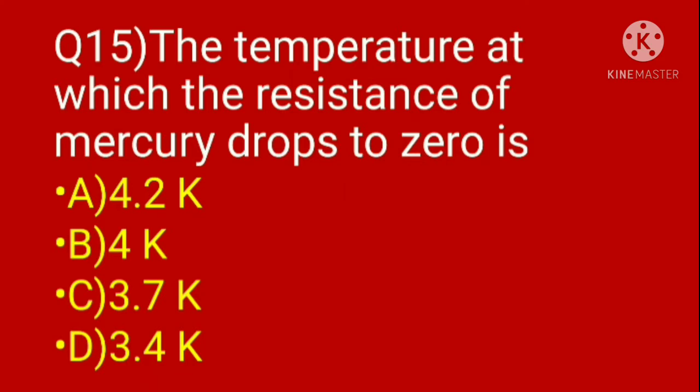Question 15. The temperature at which the resistance of mercury drops to 0 is: option A, 4.2 Kelvin; B, 4 Kelvin; C, 3.7 Kelvin; D, 3.4 Kelvin. Here options B, C and D are not related to the resistance of mercury dropping to 0. So option A is correct, 4.2 Kelvin.